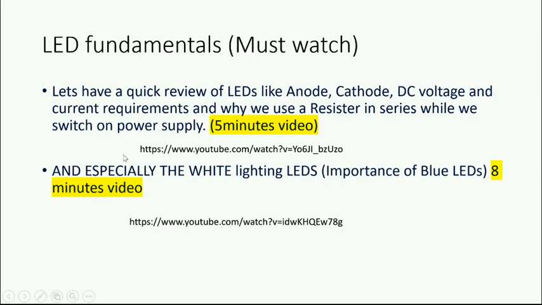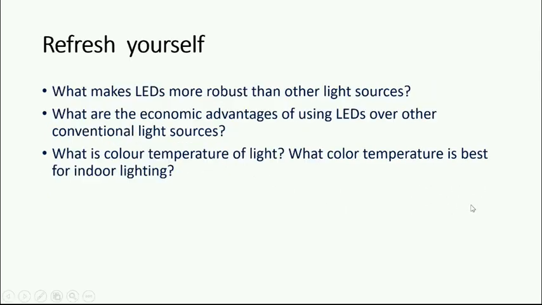Okay. So LED fundamentals. You go through these two videos. This is a 5 minute video and this is an 8 minute video, because white LED came after we invented the blue LEDs. Blue LEDs were invented recently, in 2014. The inventors of blue LEDs got the Nobel Prize for physics. Right? You might be aware of that.